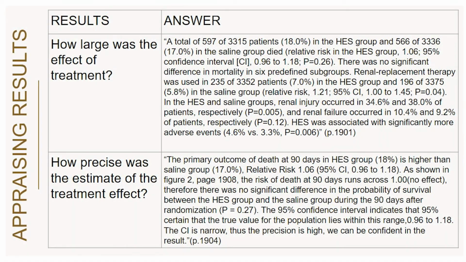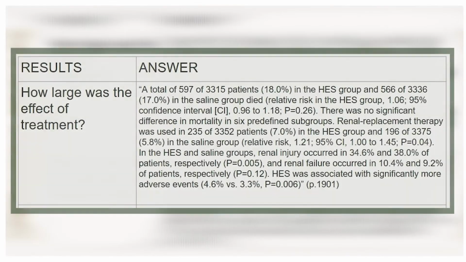Now for the appraising results. How large was the effective treatment? A total of 597 of 3,315 patients in the HES group and 566 of 3,336 in the Saline group died. There was no significant difference in mortality in 6 predefined subgroups.